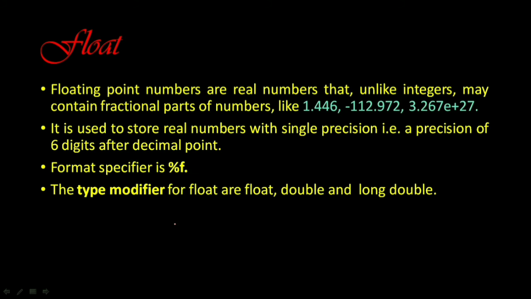These are all examples of float. So float is used to store real numbers with single precision, a precision of 6 digits after the decimal point. The format specifier is %f. The type modifiers for float are float, double and long double.